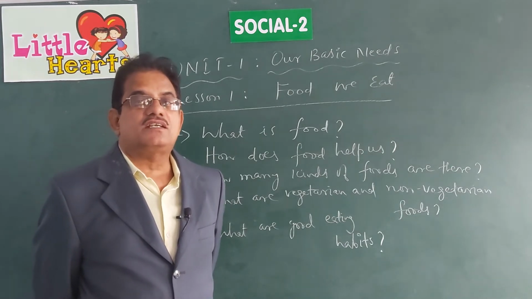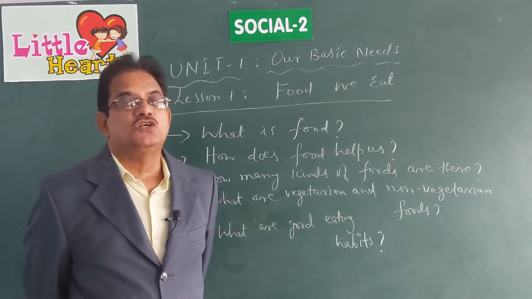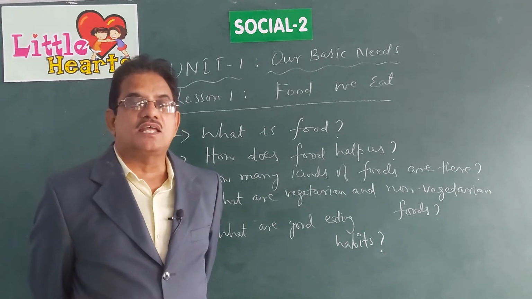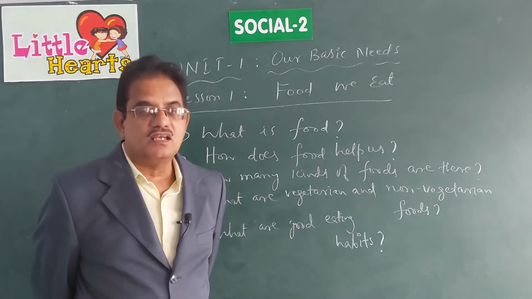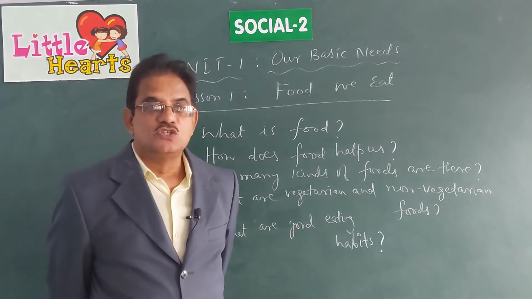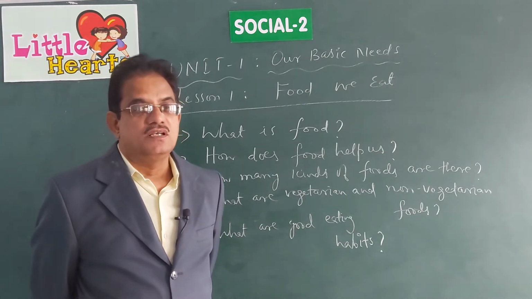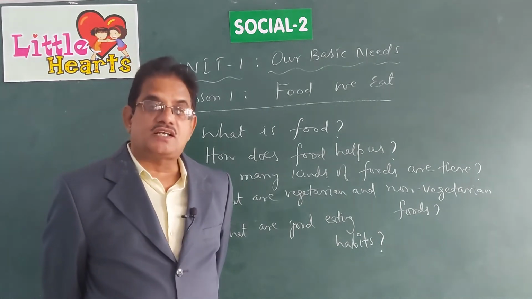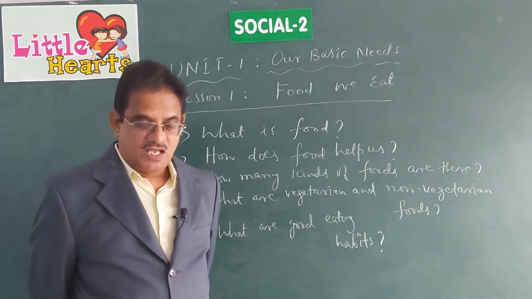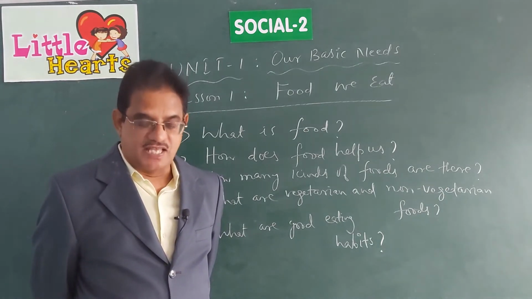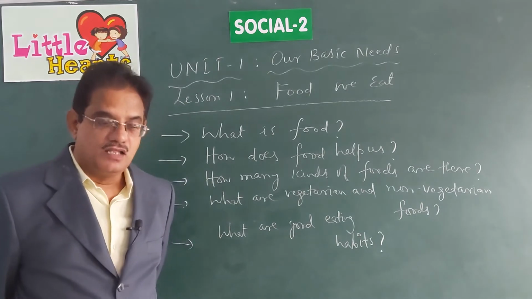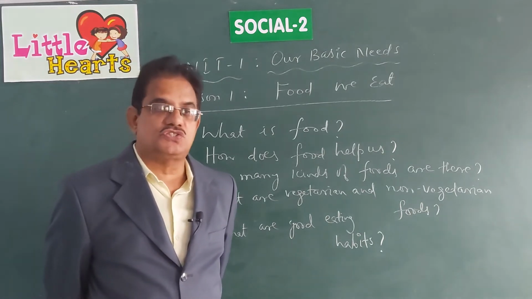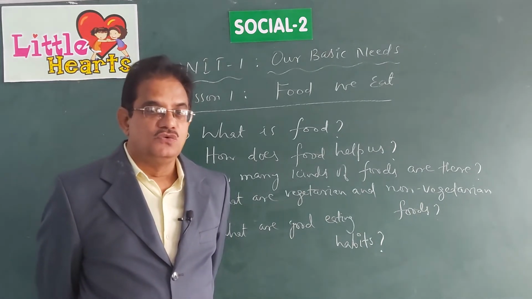A state or condition in which your body is not able to work properly is called a disease. So some food items protect us from diseases and also they keep us healthy. They are called protective foods.